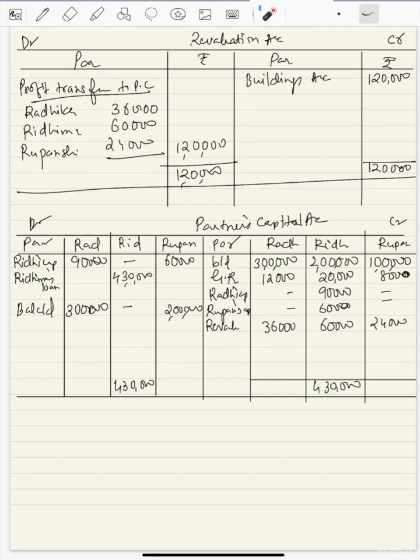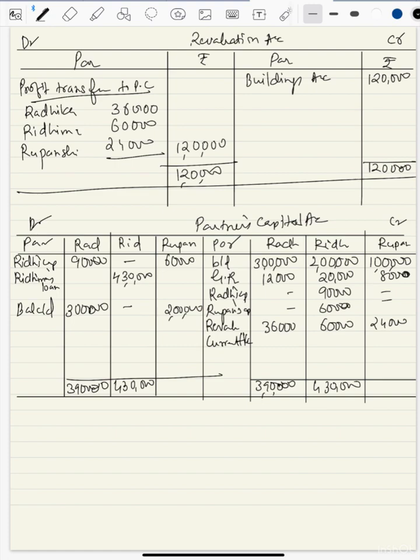Okay. So now we have to check how much balance is there in Radhika's account to make it 3 lakh. Okay. So if you see, she has more balance in her account. This side it seems she has more amount, but we need to subtract this also. So if we add, the total is 3 lakh 34,800, so 3 lakh 48,000. And if you subtract this balance, that means she will have to bring. So what we'll do, we'll add the total here 3 lakh 90,000. We'll write down 3 lakh 90 here. So balance we are getting on the credit side. So this will go to current account.